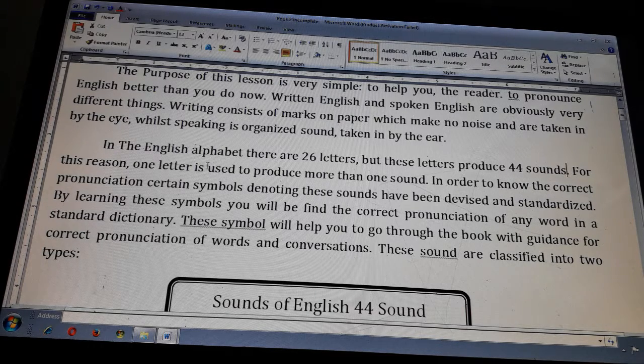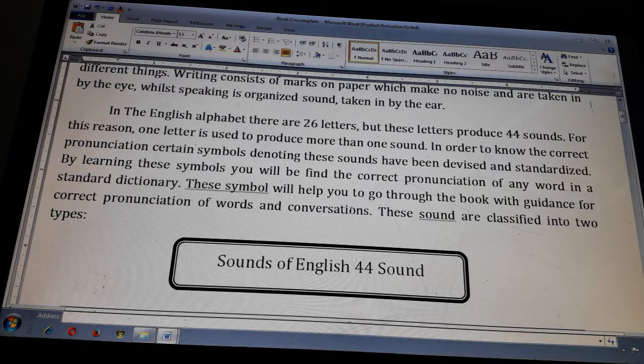In order to know the correct pronunciation, certain symbols denoting these sounds have been devised and standardized. By learning these symbols, you will find the correct pronunciation of any word in a standard dictionary. These symbols will help you to go through the book with guidance for correct pronunciation of words and conversations.